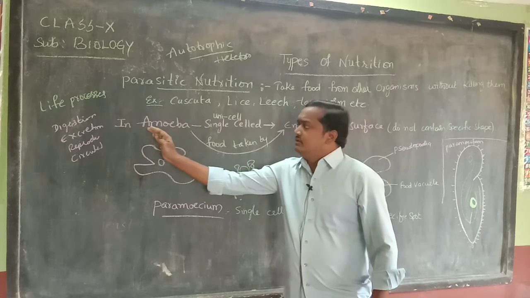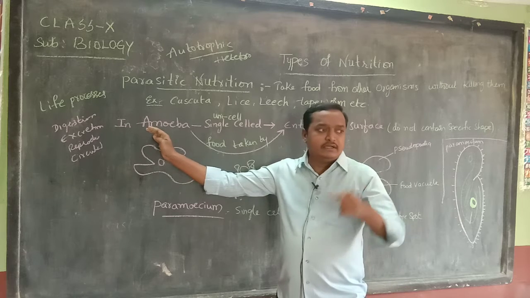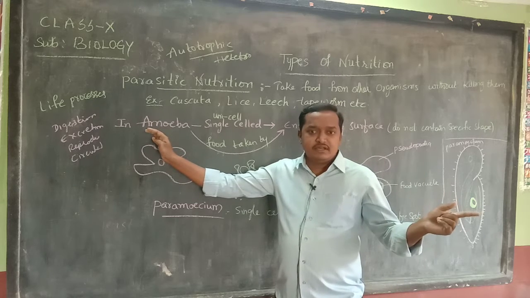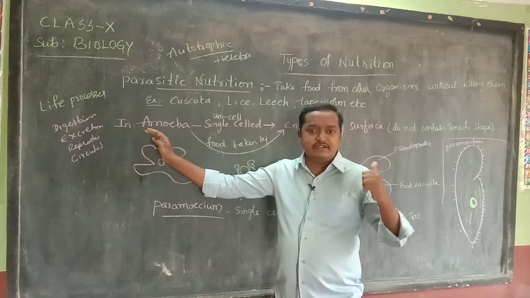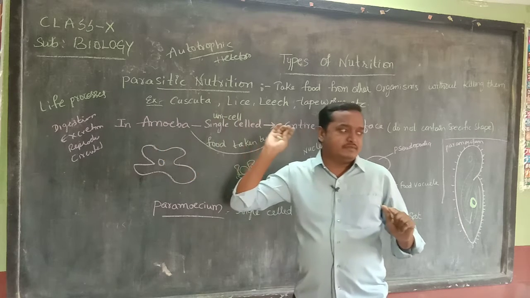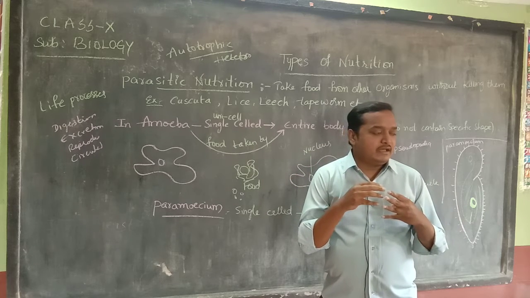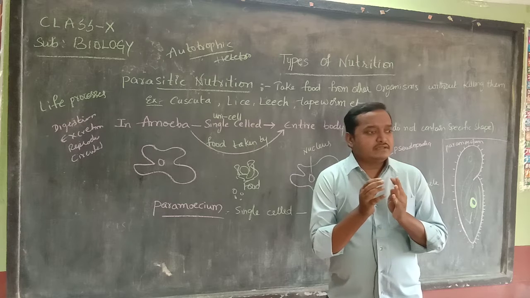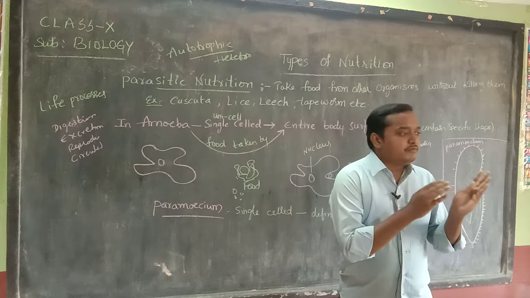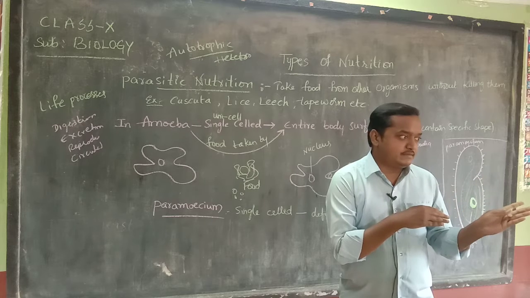So these single cell organisms, over time, are converted into multicellular organisms. Our body is made up of many cells, and this group of cells forms tissue. Tissue forms organs.